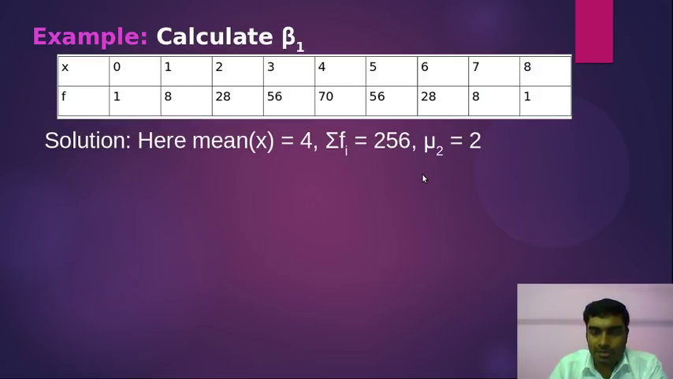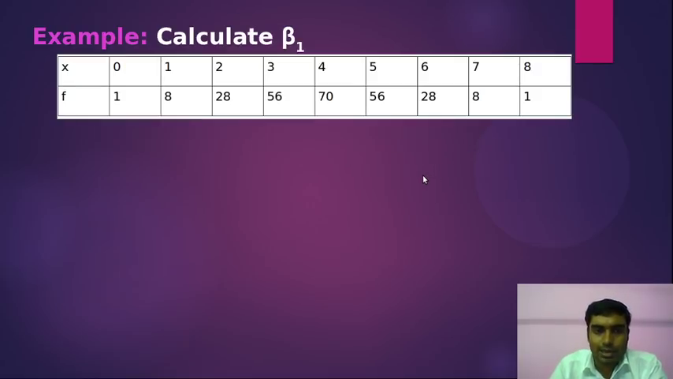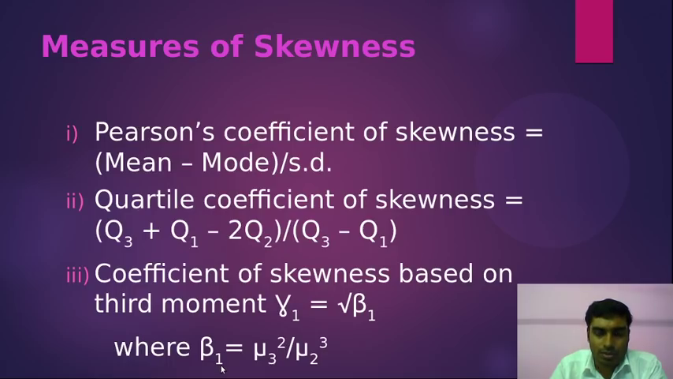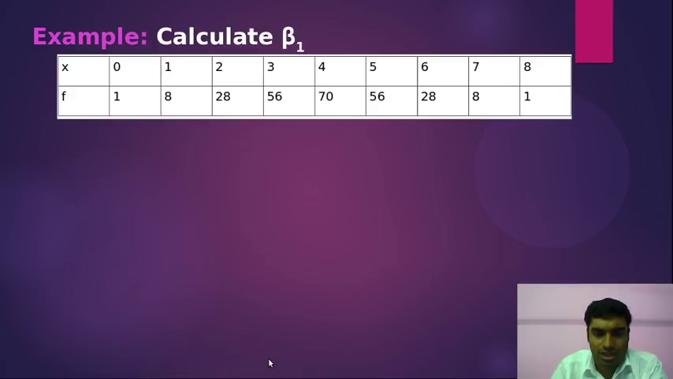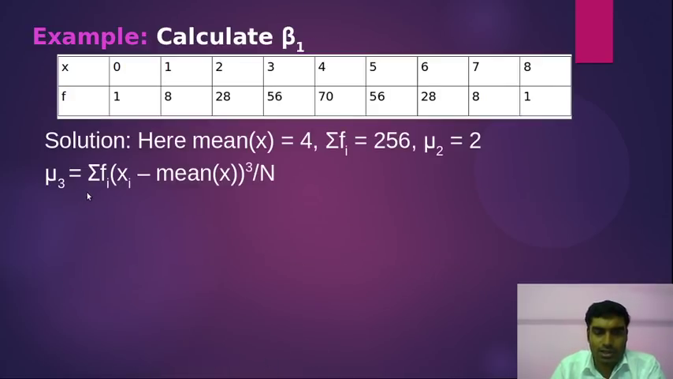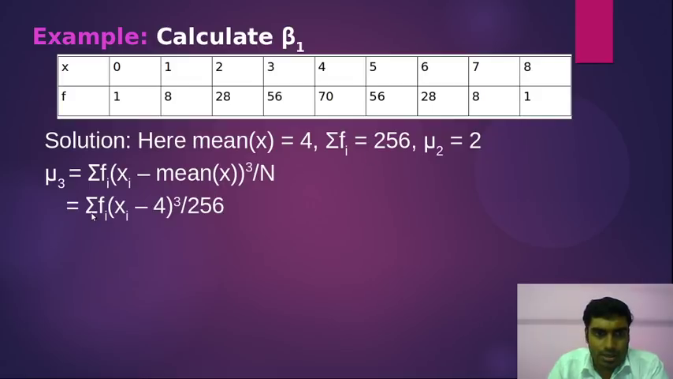Now we have to find out beta 1. So let's see what is the definition of beta 1. So beta 1 equals mu 3 square over mu 2 cube. So we have to find what mu 3 is first. By the definition, mu 3 is the sum of fi times xi minus mean of x, cubed, divided by n. The mean of x is 4, and n is 256, the sum of all the fi. So here I write fi times xi minus 4, that is the mean of x, cubed, by 256.